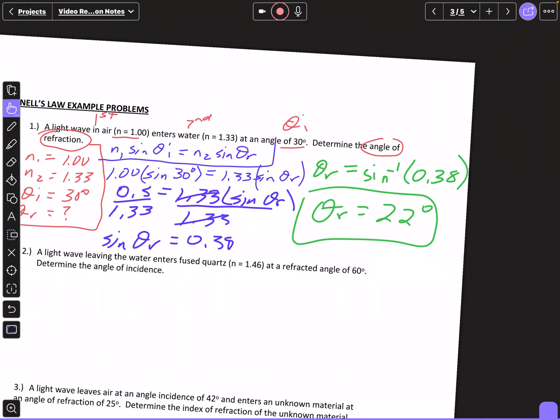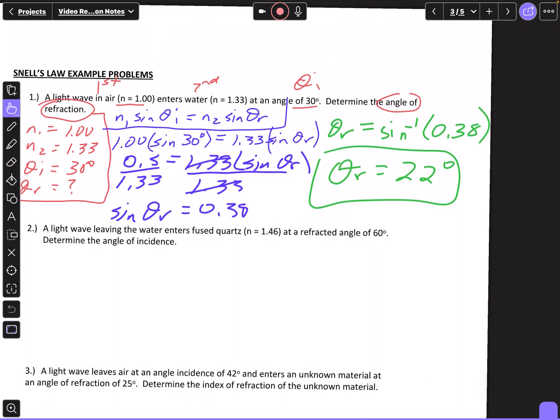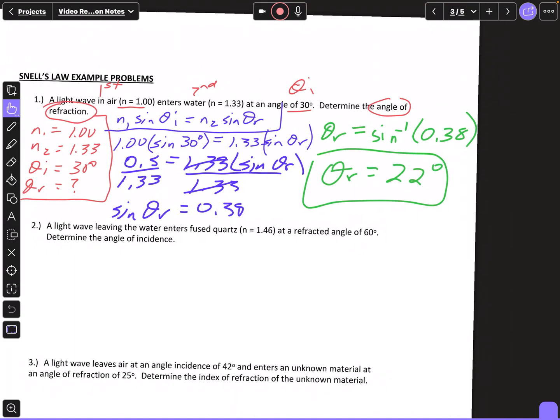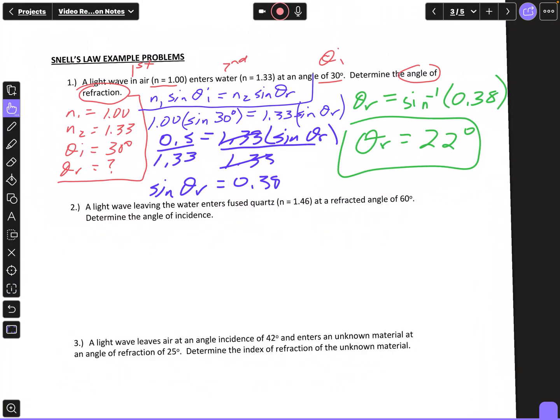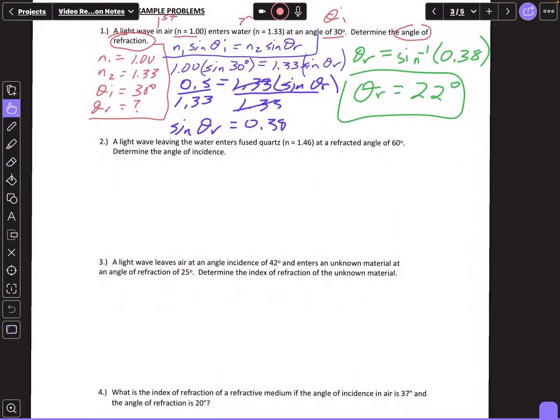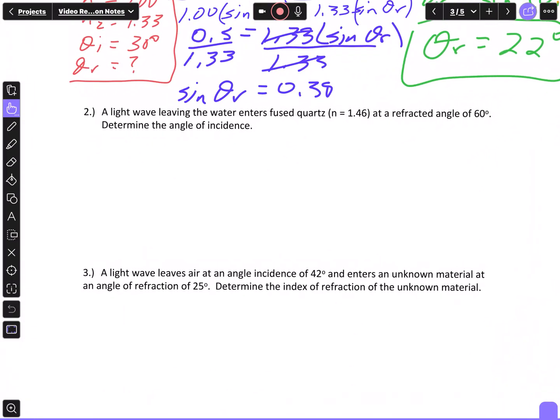So what this says is if the light wave leaves air and enters water at an angle of 30 degrees, it's going to bend and refract at an angle of 22 degrees. Actually, when air enters water, it's going to slow down and bend towards the normal. If it had been the other way around, water entering air, the refracted angle would have been larger than the angle of incidence. That's one way you can check it. Since light is slowing down in this situation, the angle of refraction should be less than the angle of incidence.